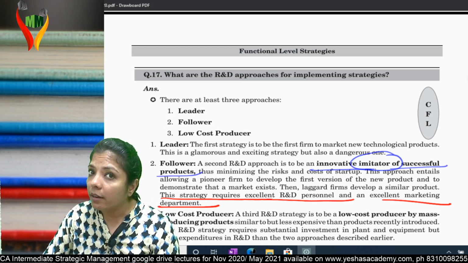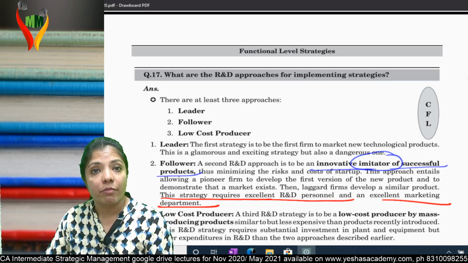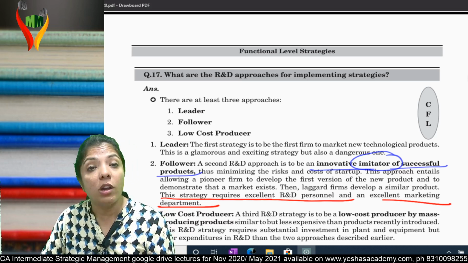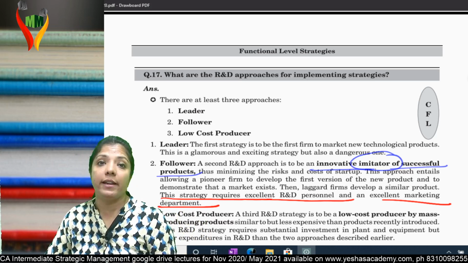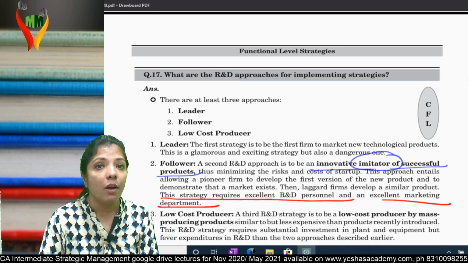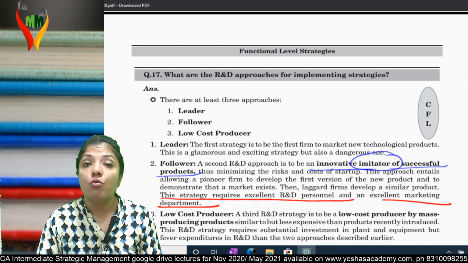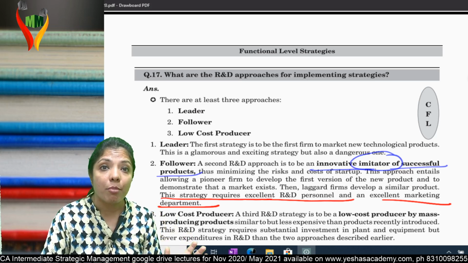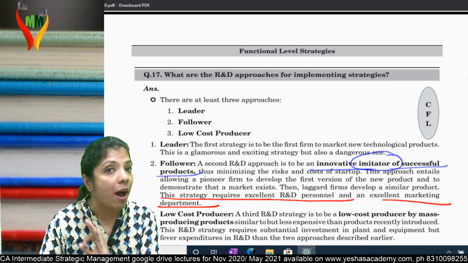For that, what needs to be done? You need to have a marketing department which should go and do a survey. What you liked in the leader's product, what you didn't like, what you wanted that is not there in the leader's product, and all this should be conveyed to the R&D team. Am I clear? And then the R&D team will work accordingly. They are the followers. And the third category is low cost producers. Who are low cost producers? The ones who produce exactly the same product but at very low cost per unit, and that can be done only by mass producing.